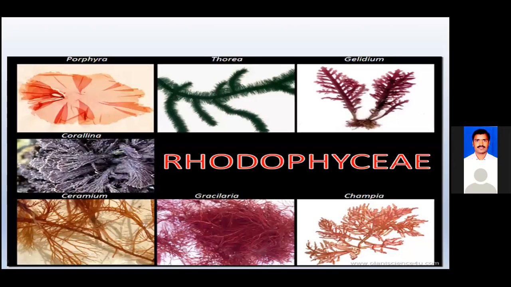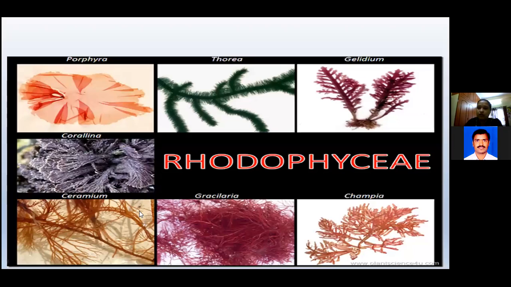Next, what are the characteristic features? First, I'll explain a few characteristic features of Rhodophyceae. After that, I'll start the type study. See here, what characters can you observe in this class? The major species, 99%, are marine, and a few are freshwater forms.